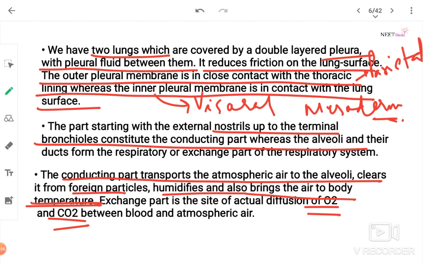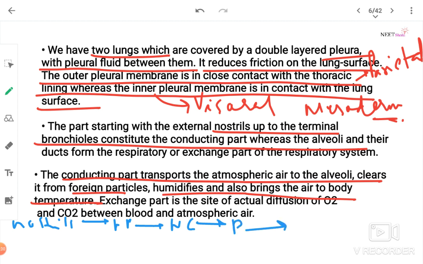See, I've shown you the structure. Nostrils, then from nasal passage to nasal chamber to pharynx to larynx to trachea to bronchi to bronchioles to alveoli.